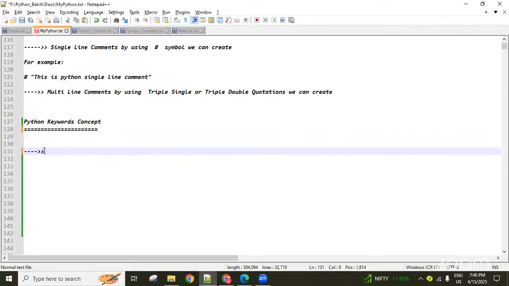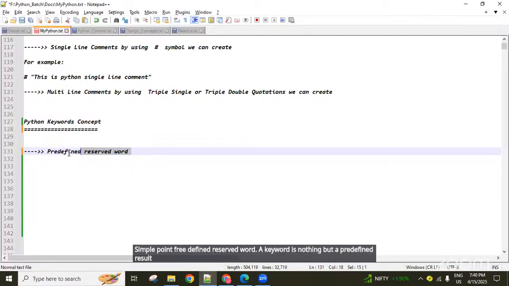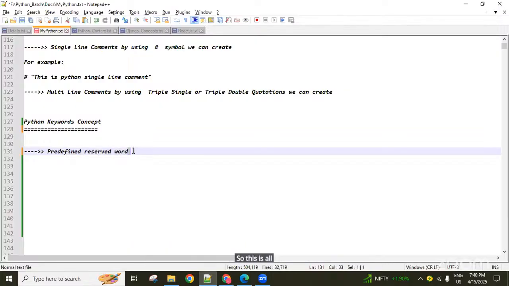A keyword is nothing but a predefined reserved word. Predefined reserved word means it comes along with the Python software only. We are not creating it with our own name. All of this comes along with the Python software.